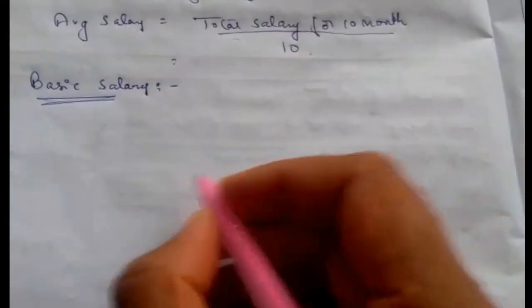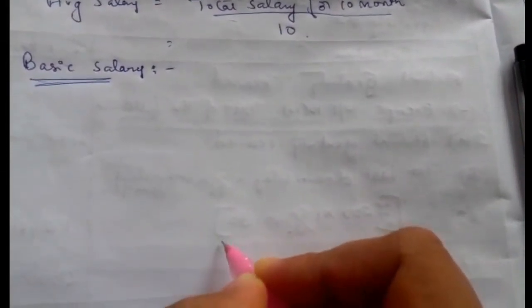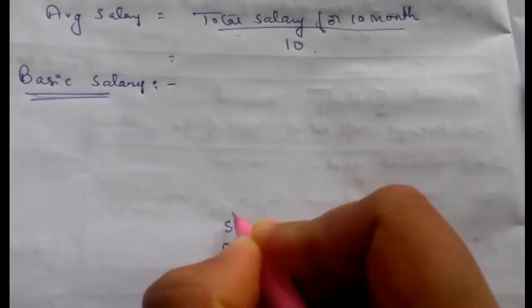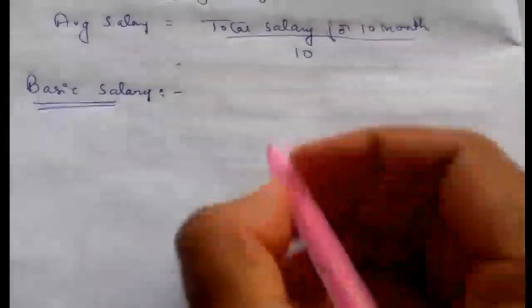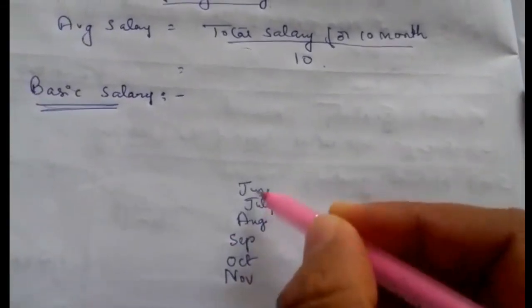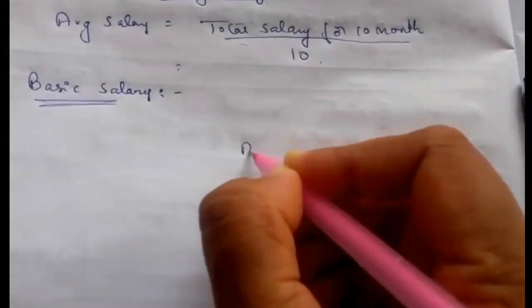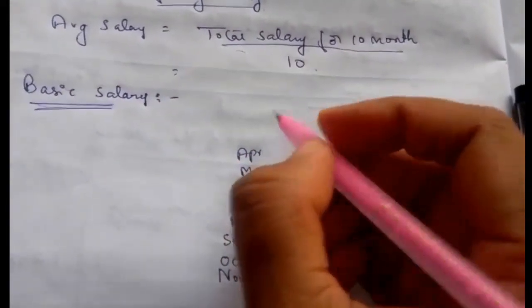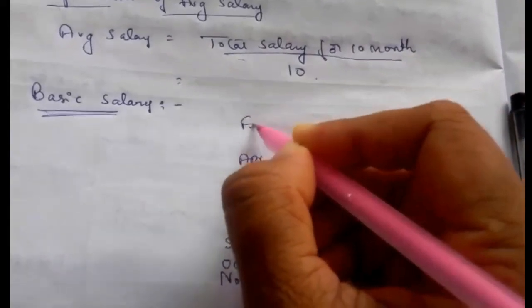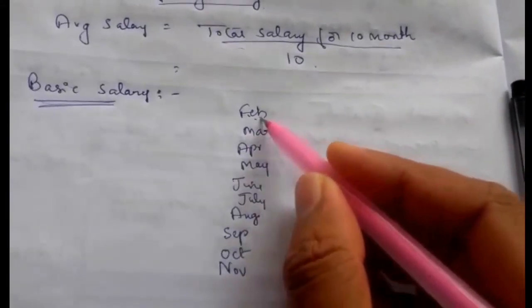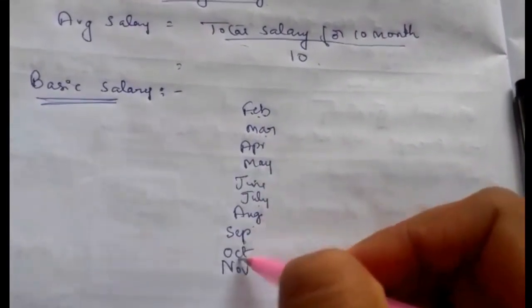Preceding 10 months means excluding December: November, October, September, August, July, June, May, April, March, February.